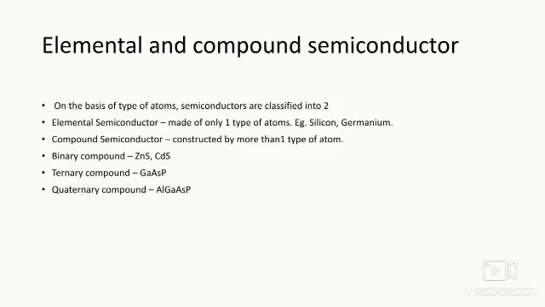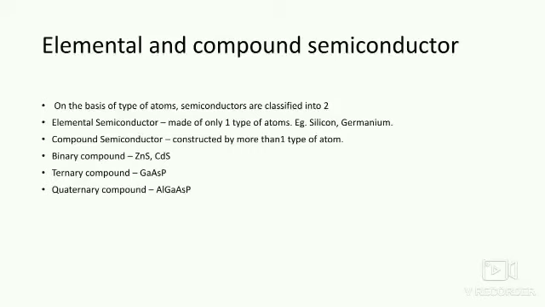Next one is compound. It is constructed or fabricated by more than one type of atom. More than one type means it can be two types, three, or four. Normally compound semiconductors are classified into three: binary compound, ternary compound, quaternary compound. From the name itself, it is understood that binary compound means two types of atoms, ternary compound means three types of atoms, quaternary compound means four types of atoms.